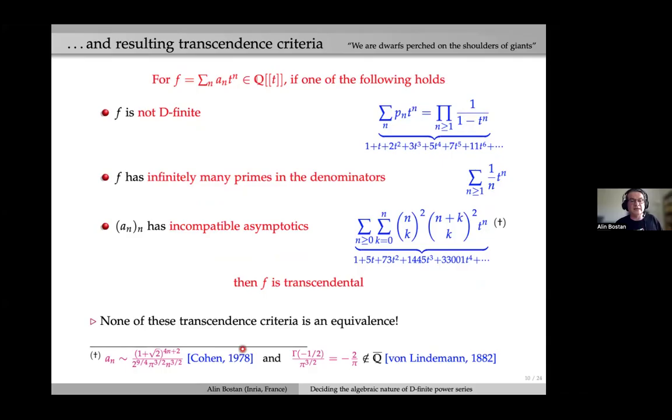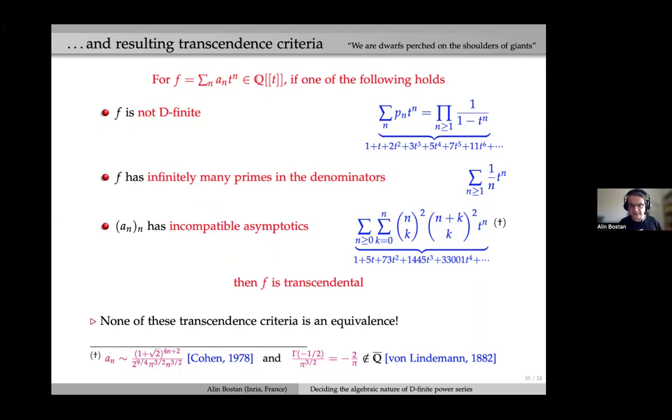And note that none of these criteria is an equivalence. So we cannot use them in order to systematically prove that a D-finite power series is algebraic or transcendental.